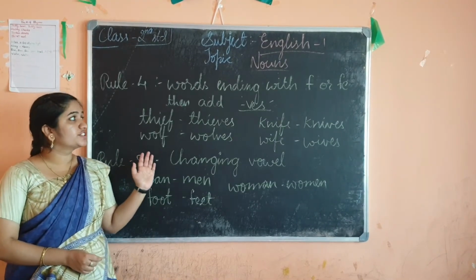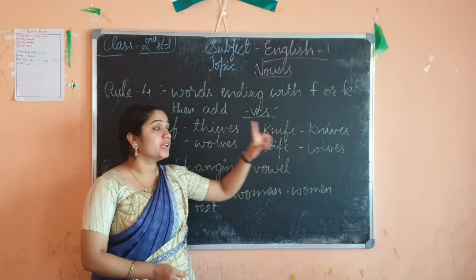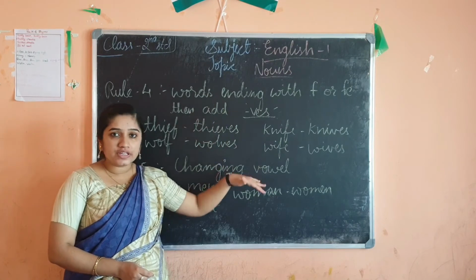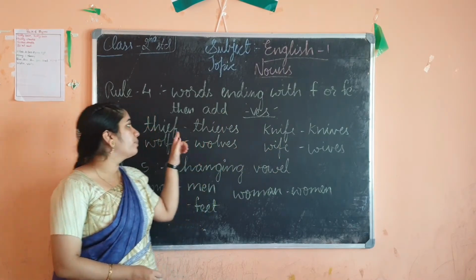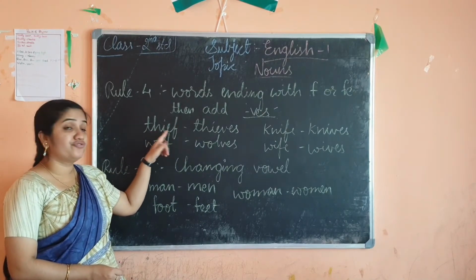Okay, rule number 4, children. Words ending with F or FE, you should add VES at the end. So you should remove that F or FE, then add VES to make it plural form. Like knife, thief, T-H-I-F-E, thief.